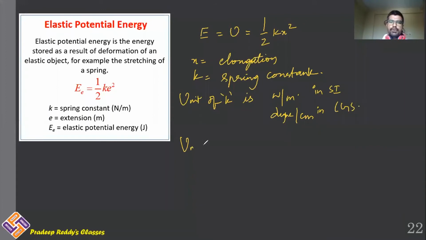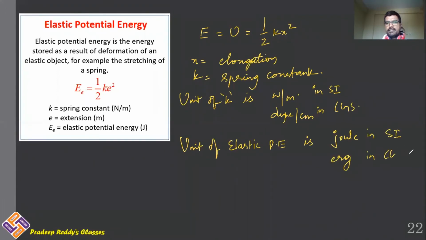Likewise, unit of elastic potential energy is joule in SI system, erg in CGS system. And the equation for elastic potential energy you need to remember, that is half k x square. Unit is joule.